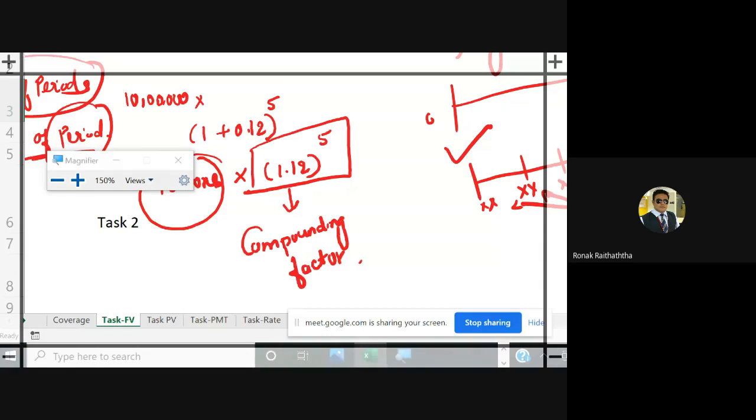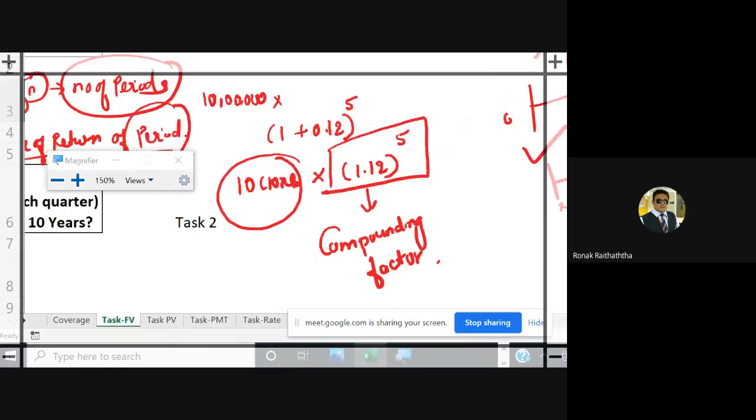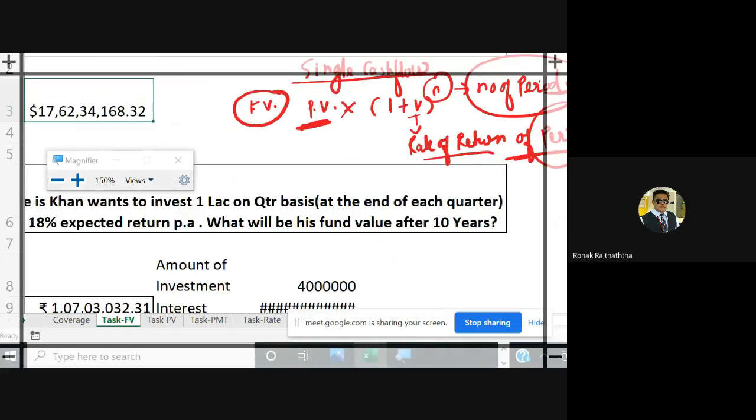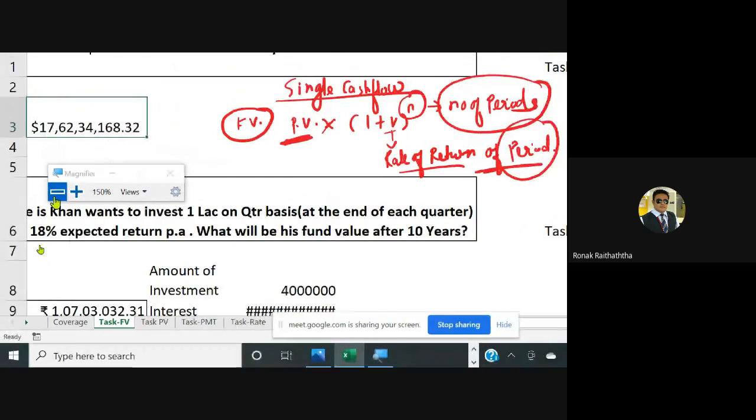Now 1.12 multiplied by 1.12, you will be doing equal to further. So 1.12 multiplied by 1.12 equal to, that means 2 times you have already covered, right? Now you will have to press the equal to 3 more times. 1, 2, and 3. So whatever compounding factor you get, multiply that with 10 crores. So in total, obviously, you would have the same amount. Okay. Let's move ahead.